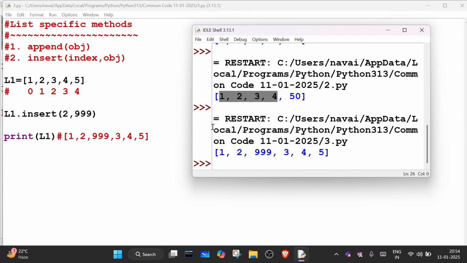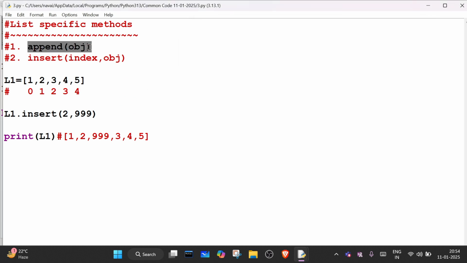So there are two ways to insert. One is you can use append, and the second one you can use insert. When an index is not required, meaning you want to add in the last always, then you go with append. Otherwise go with insert when you want to add at a specific index.